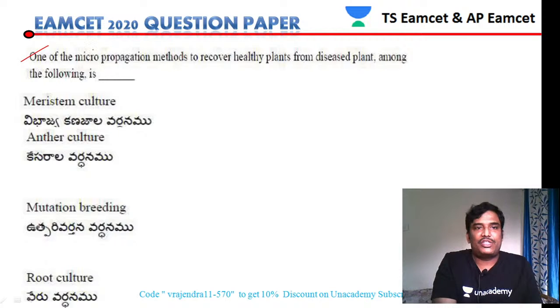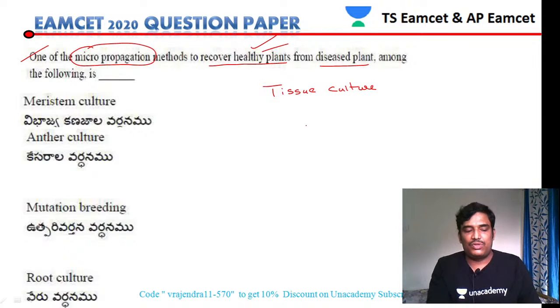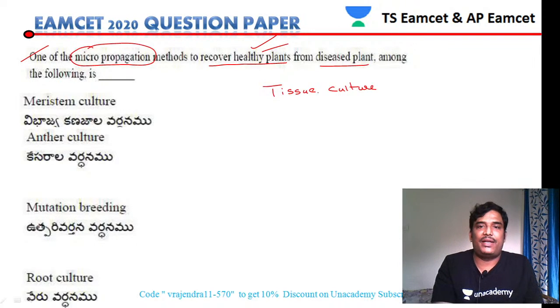Next question. One of the micropropagation methods to recover healthy plants from diseased plants. The technique is called tissue culture. Tissue culture is a technique used for the micropropagation of plants, and specifically to produce new healthy plants from an infected plant.